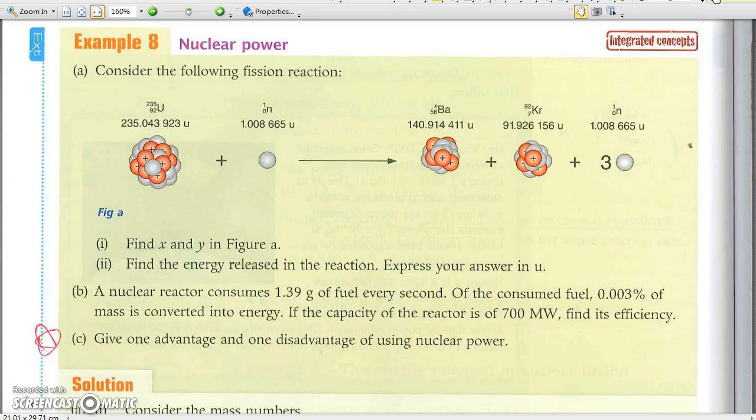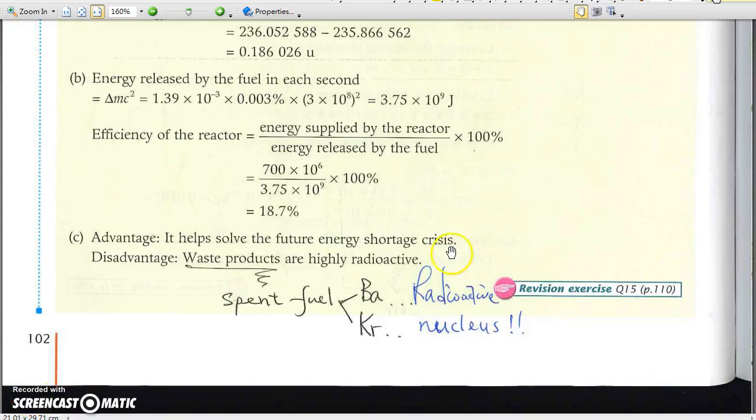Example 8. Nuclear power. Take a look at part C. Give one advantage and one disadvantage of using nuclear power. Talking about advantage, nuclear power may be a solution for energy crisis. And for disadvantage, remember that the waste products and byproducts are all highly radioactive and may bring about environmental and health issues.